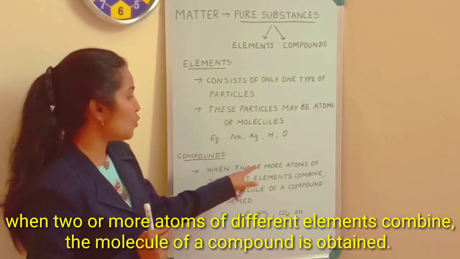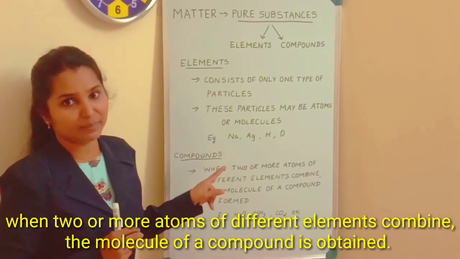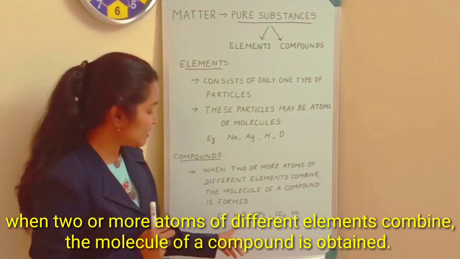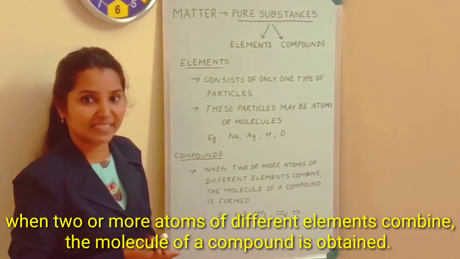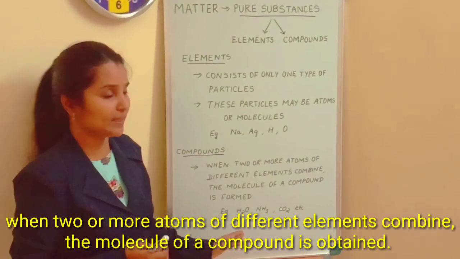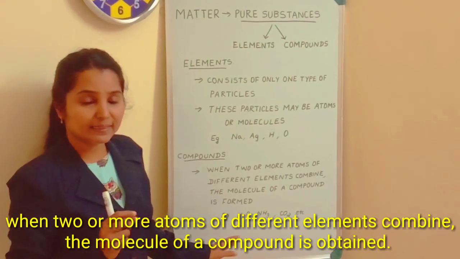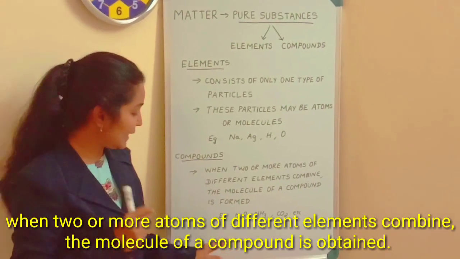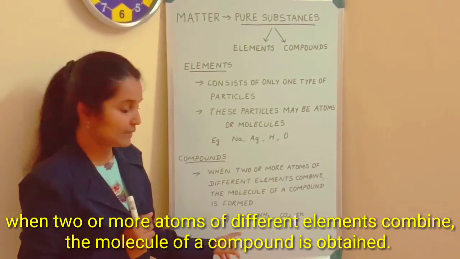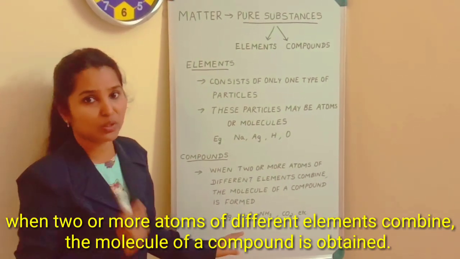Here, two hydrogen atoms and one oxygen atom combine in a ratio 2:1. To be a pure substance, it should have a fixed ratio, and it has a fixed ratio, that is 2 hydrogen and 1 oxygen.